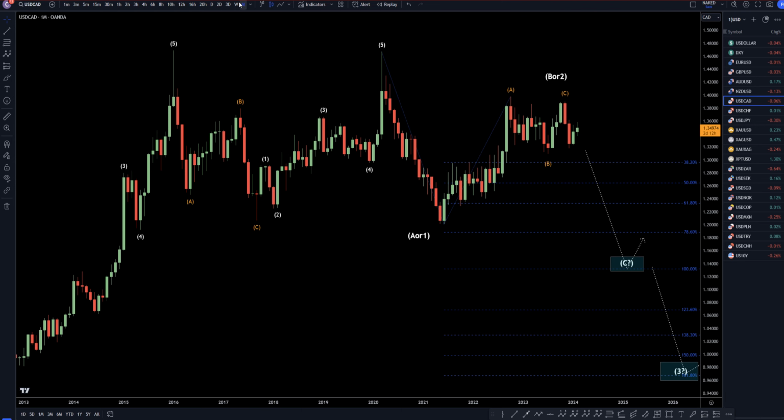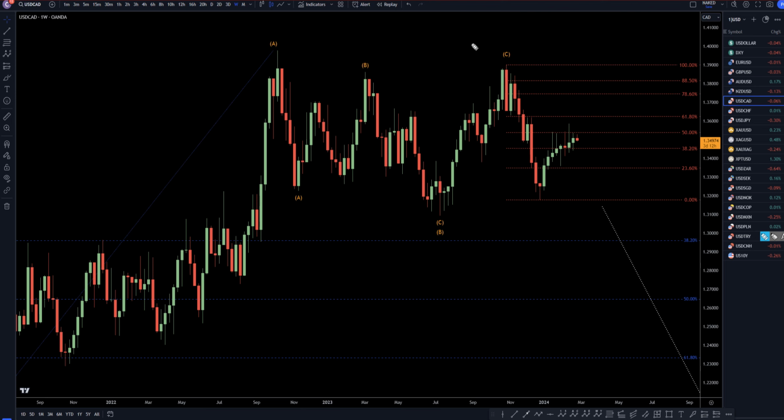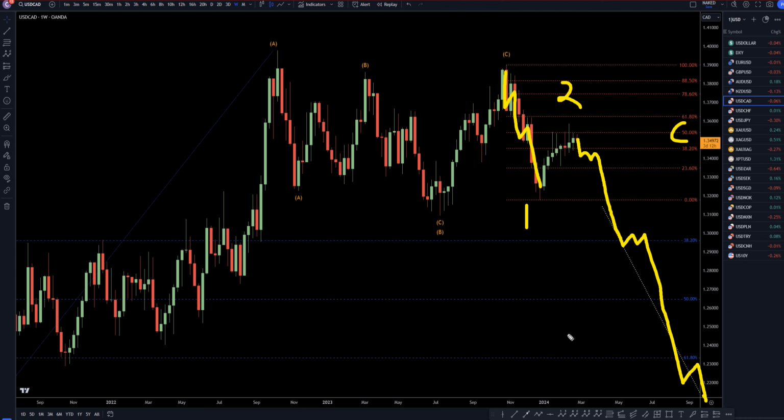So let's head down to the weekly time frame. On the weekly, I still believe that this is lower lows, lower highs, wave 1. I still think this move up is a wave 2 correction. We are definitely respecting the 50%, so it does look like we possibly may have the end of this correction starting to form, and hopefully it does over the coming weeks and coming months continue to make lower lows, lower highs in this wave 3.